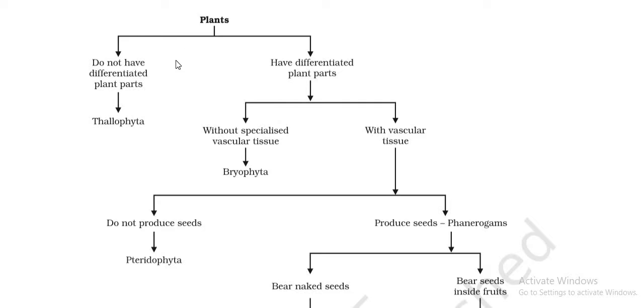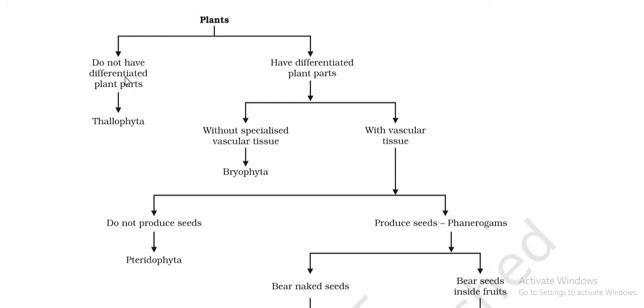So if the plant body is not differentiated, if it does not have differentiated body parts, it actually belongs to the division Thallophyta. Now just recalling hierarchy for a minute, you know that in hierarchy we have kingdom, phylum, class, order, family, genus, species, but phylum is used in kingdom Animalia, and for kingdom Plantae we use the word division. So the first division is division Thallophyta.